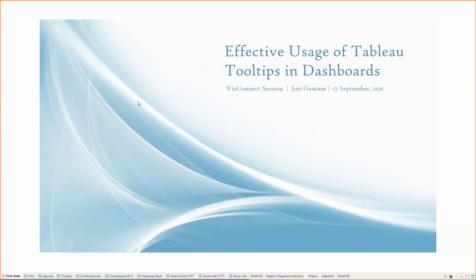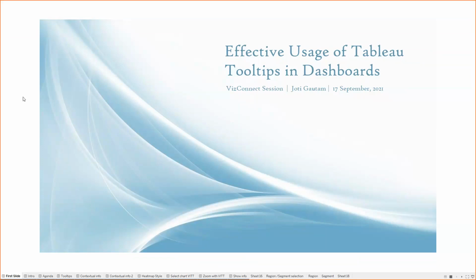So, I would not like to waste any time. We will directly jump into the topic. Today we are going to look into the effective usage of Tableau tooltips in the dashboards, and how we can leverage the tooltips in our dashboards.